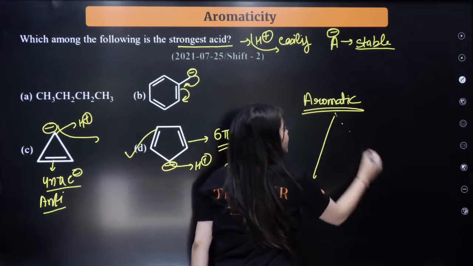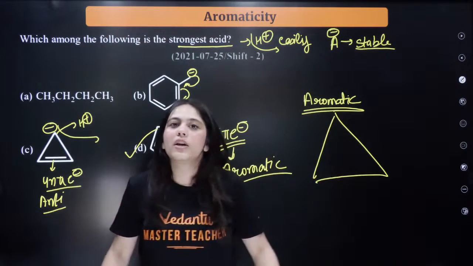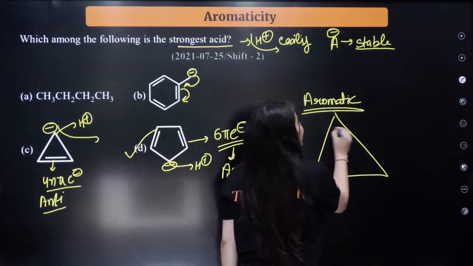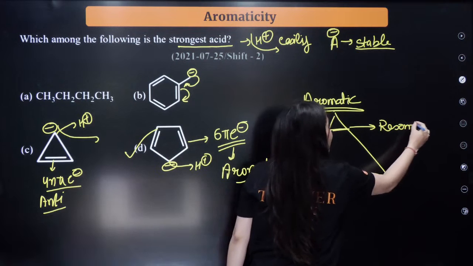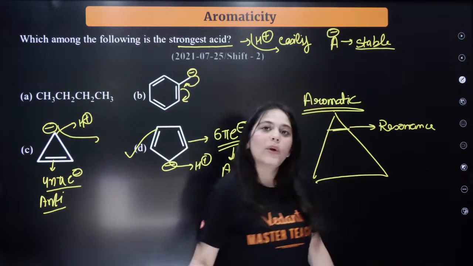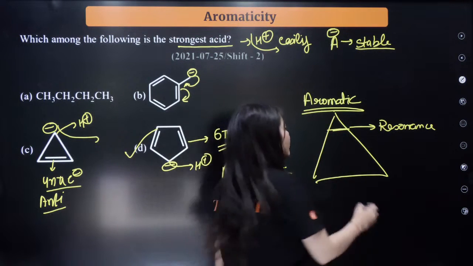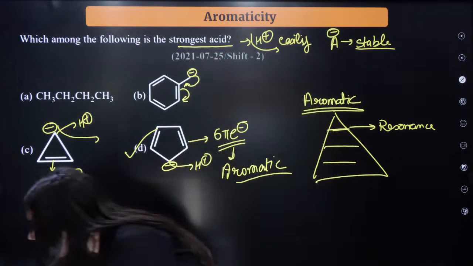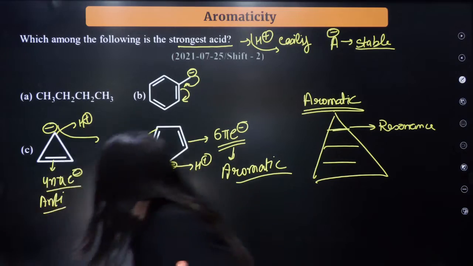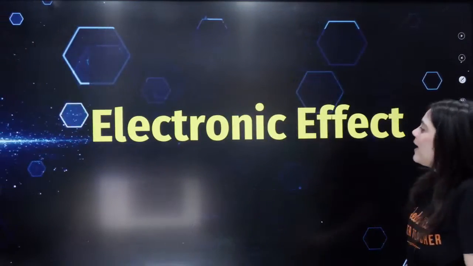If there is a tower of stability, aromatic compounds are the most stable. Then below that will come the resonance stabilized compound. Okay. And then below that we will talk about in a while. Is this thing clear to everybody? Chalo. Next question. Okay, next question is not there.